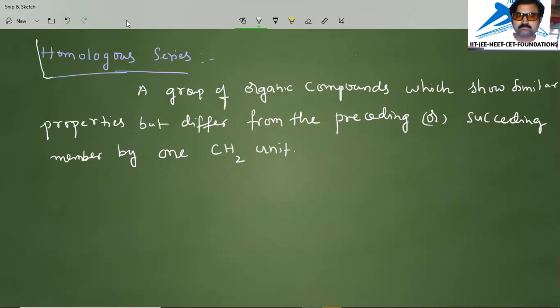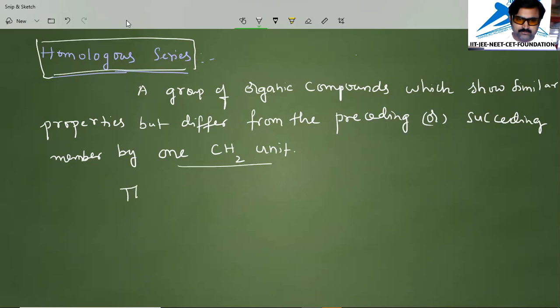So the concept we are discussing now is homologous series. What is homologous series? A group of organic compounds which show similar properties but differ from the preceding or succeeding member by one CH2 unit.